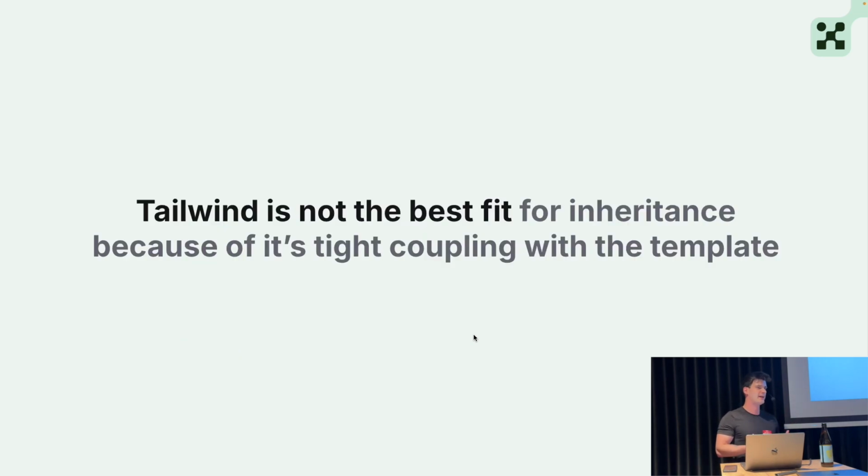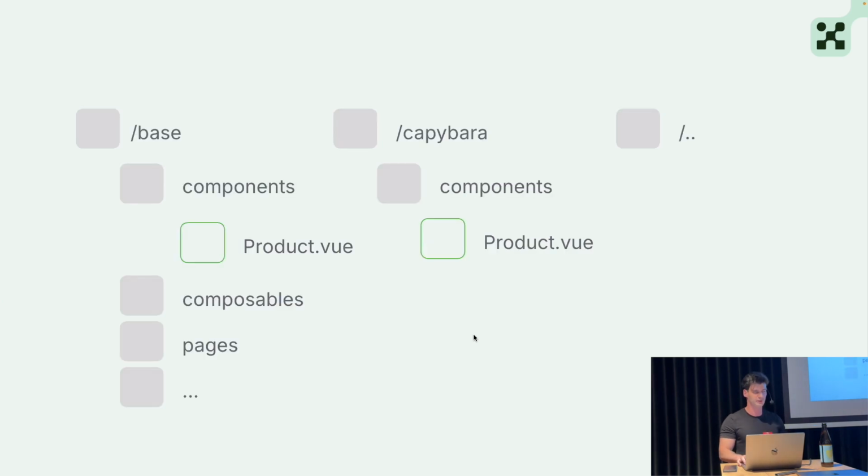Now with the styling, I know there are many Tailwind fans, but unfortunately, Tailwind is not the best fit for inheritance because it is tightly coupled with the template, which means that every time you would like to override any kind of styling, you would pretty much have either to write custom styles with apply or this sort of stuff, which is a little bit ugly and kind of against the Tailwind philosophy, or you will have to copy each component and override it like here, which kind of denies the purpose. It would be much better to just have a single CSS file.